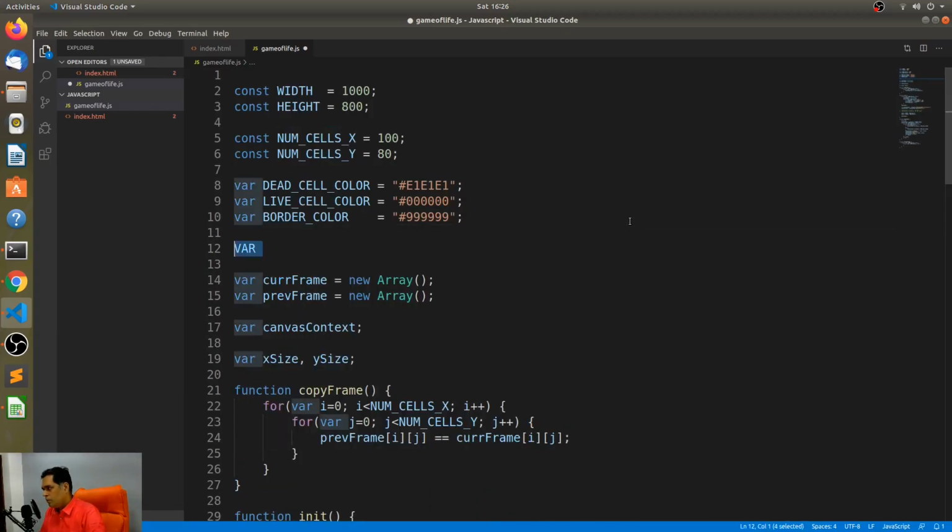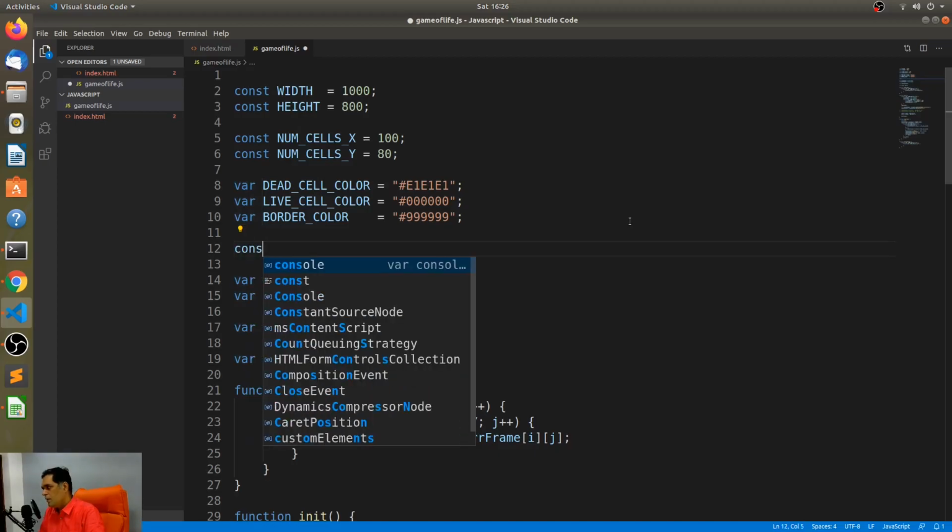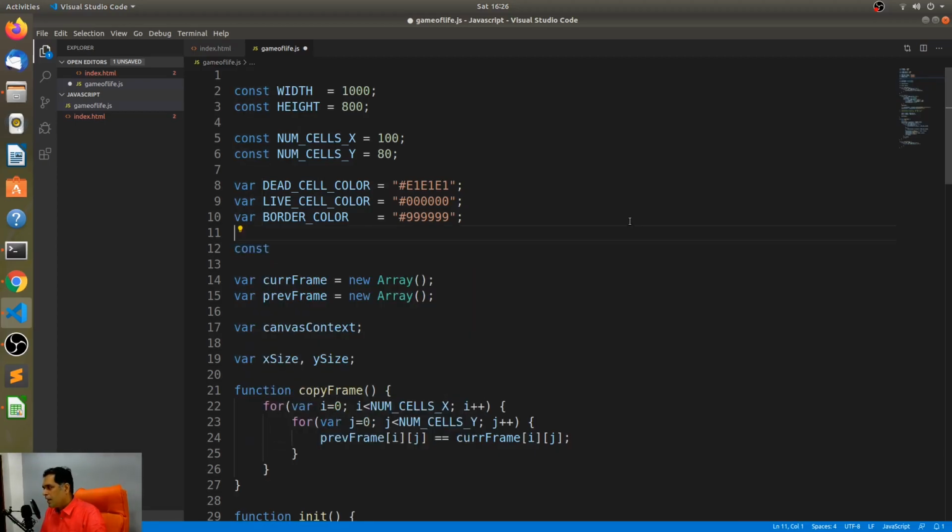Okay, a constant. Here's another thing I forgot to do. I should declare these as constants so that it is very clear that they are constants. So we have constants and we'll call this offsets. How do I declare a double dimensional array in JavaScript? I have completely forgotten. I'll have to look this up.